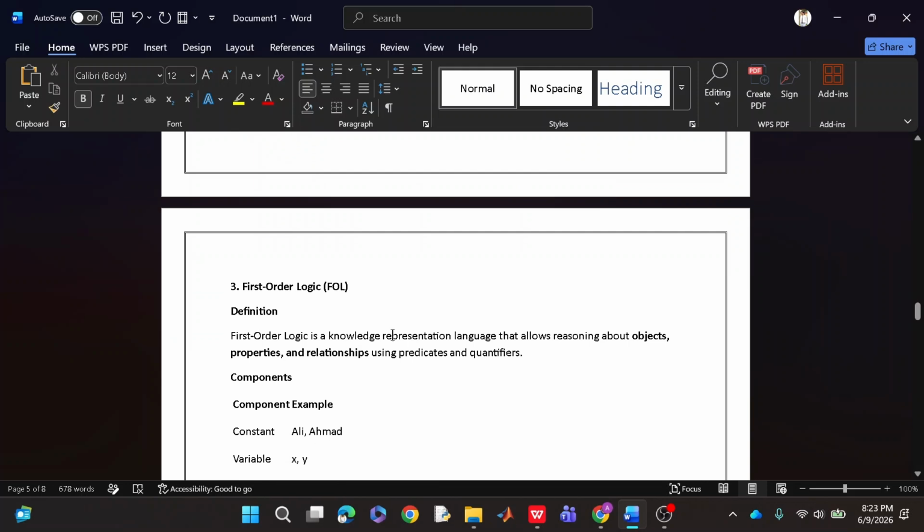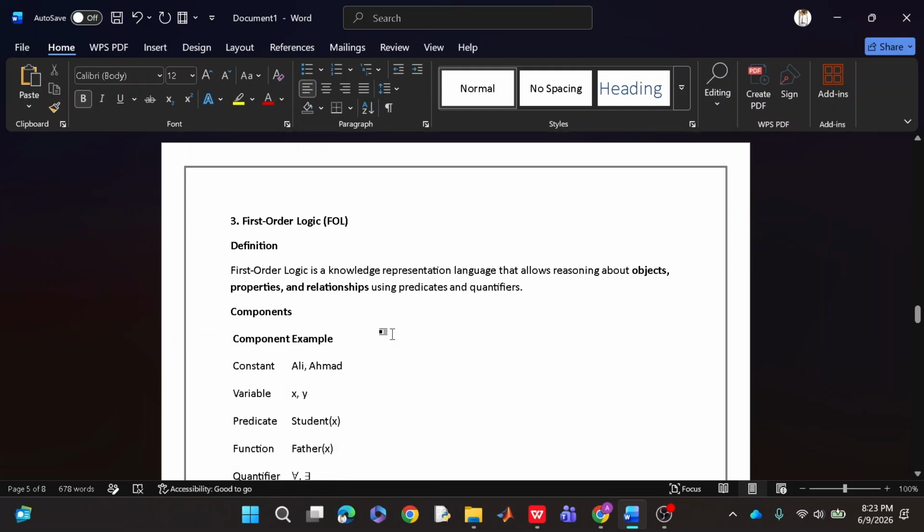Now the next concept is first order logic. First order logic is a knowledge representation language that allows reasoning about objects, properties, and relationships using predicates and quantifiers. Predicates means the relation with any object. For example, I'm a student, my name is Ahsan, and student is my relation. Similarly, if there is a car and it's a BMW, the predicate will be car. And quantifiers are mathematical signs that are used to represent something.